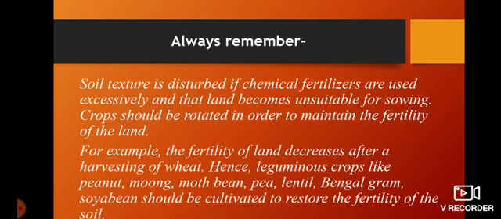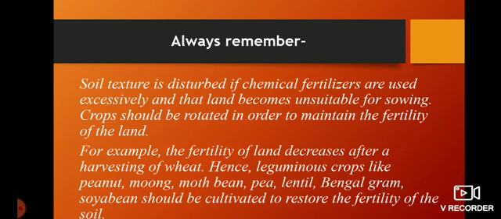Now always remember that soil texture is disturbed if chemical fertilizers are used excessively, and that land becomes unsuitable for sowing. If we use an excess amount of chemical fertilizers, soil fertility will decrease, and the land becomes unsuitable for farming.